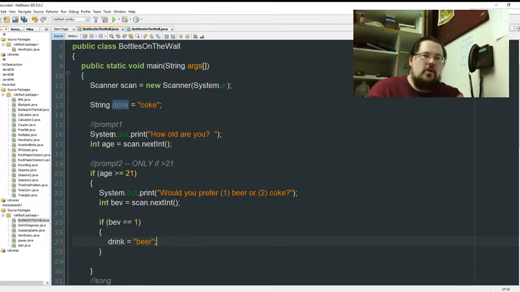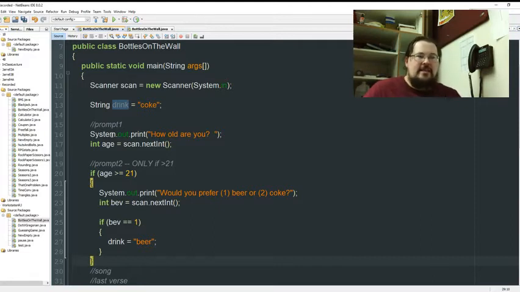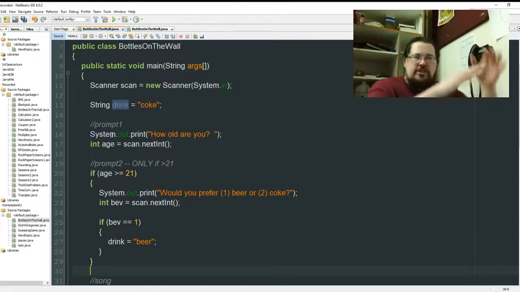I only need to code the change if they ask the question and they're above 21. If they choose to change it to beer, great. Otherwise, I leave it completely alone. And again, that ends the if statement, which is only visible to non-minors.